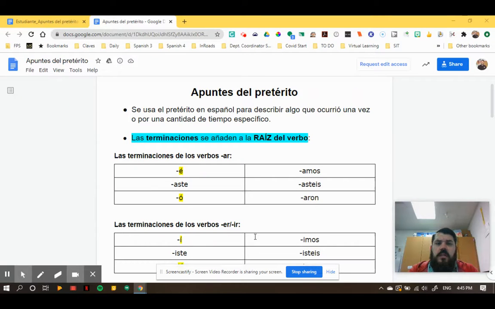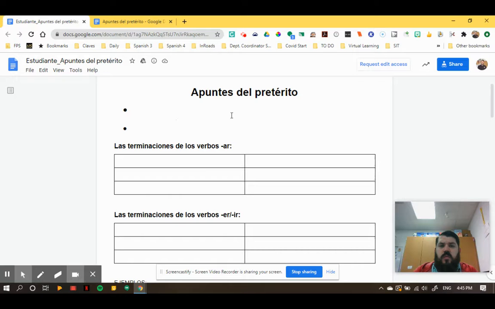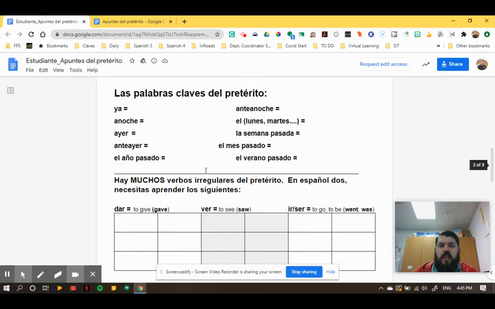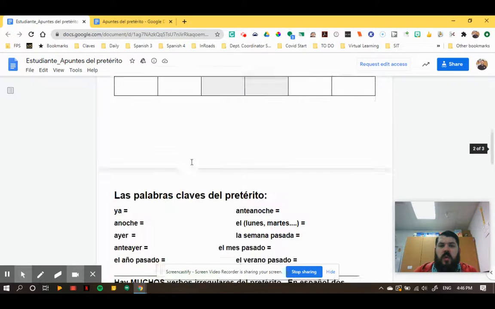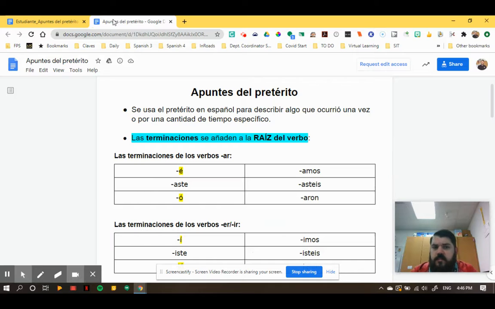Hola, buenas. We are going to go through the preterite tense, el pretérito. You guys should see something like this, where you're going to be able to add some notes, and we're going to add those notes from the sheet right here. Primero, ¿qué es el pretérito?